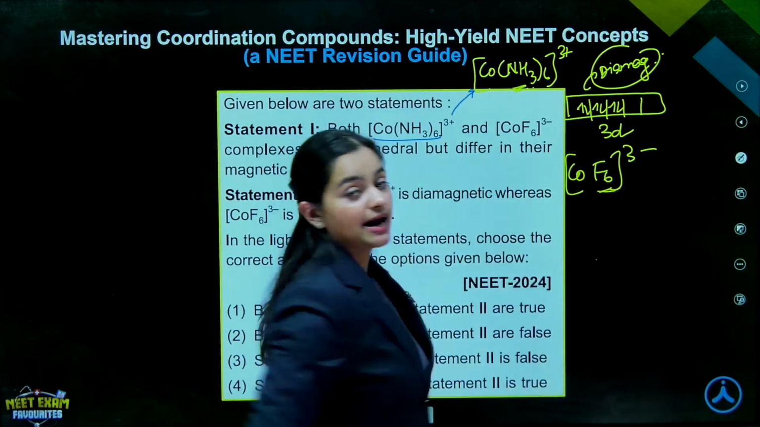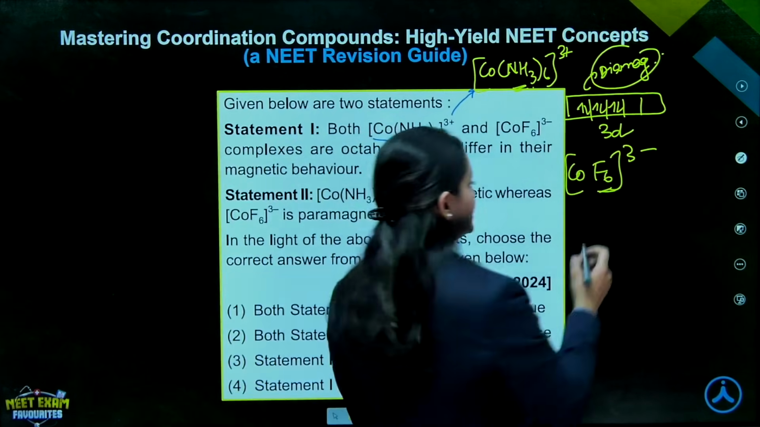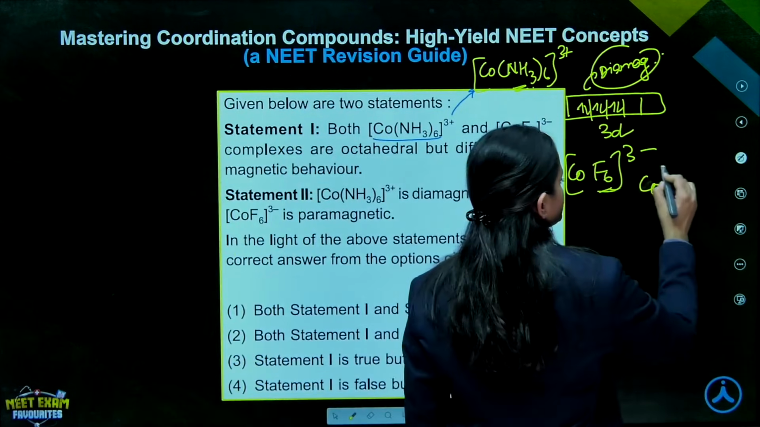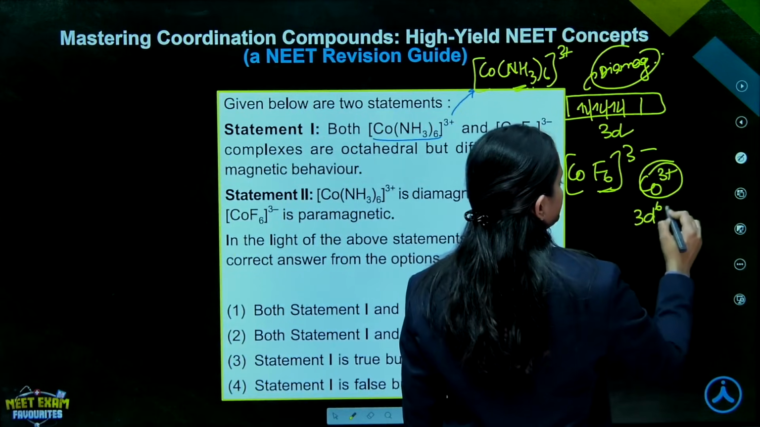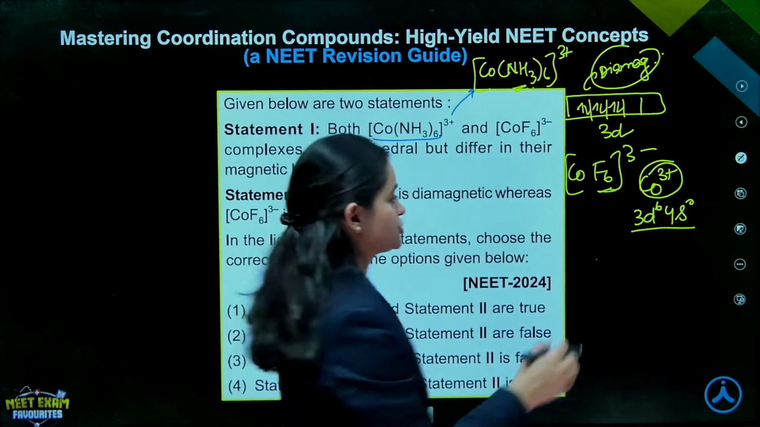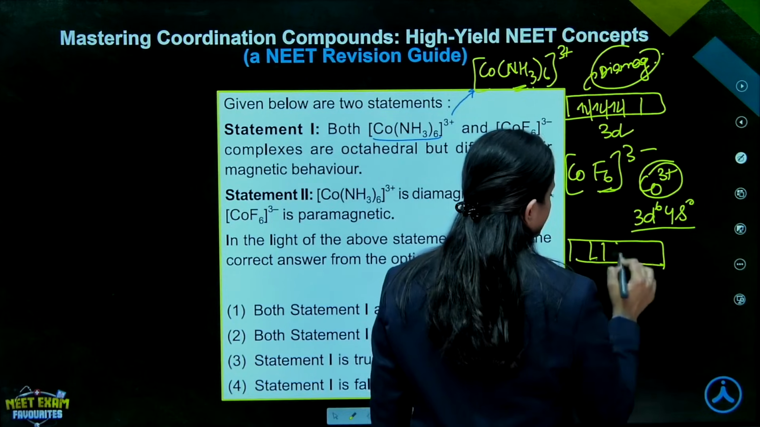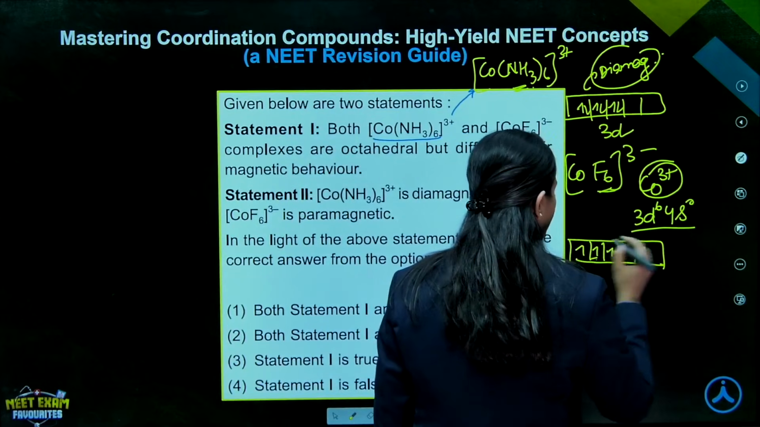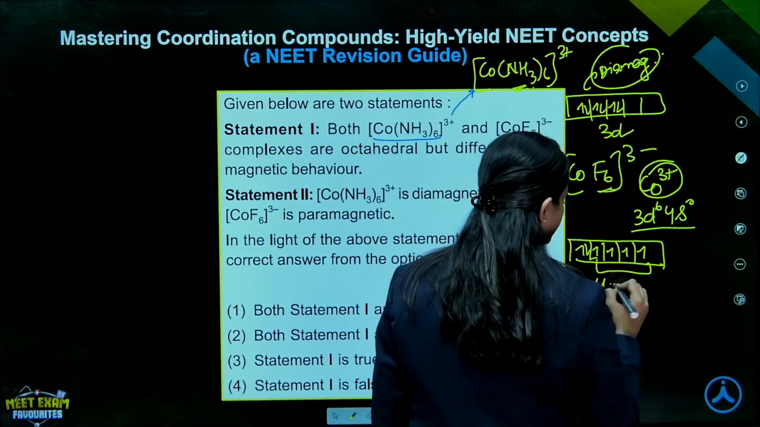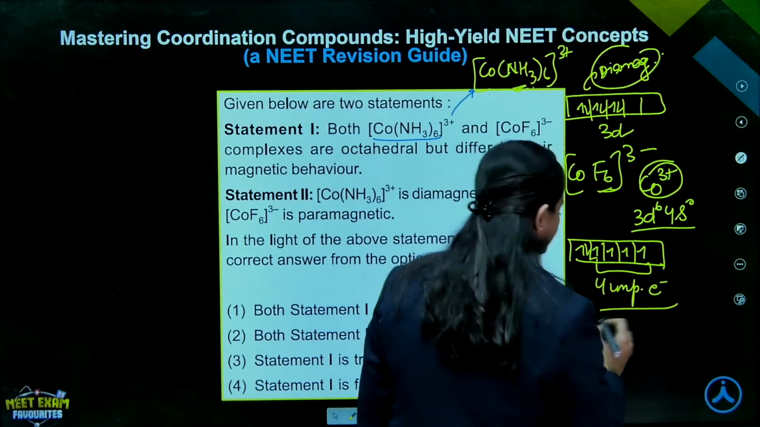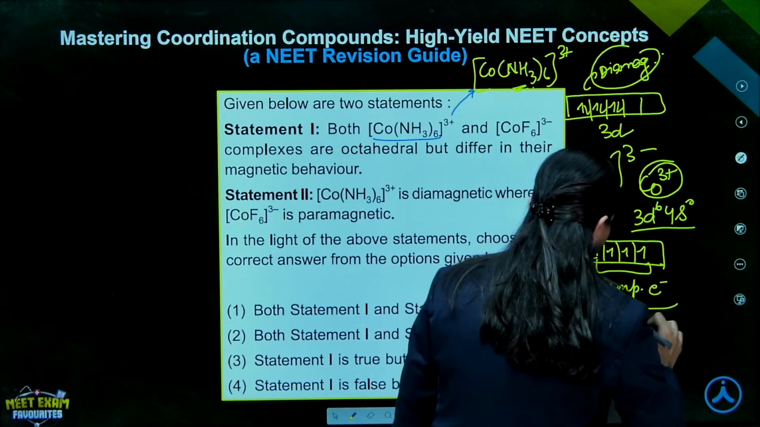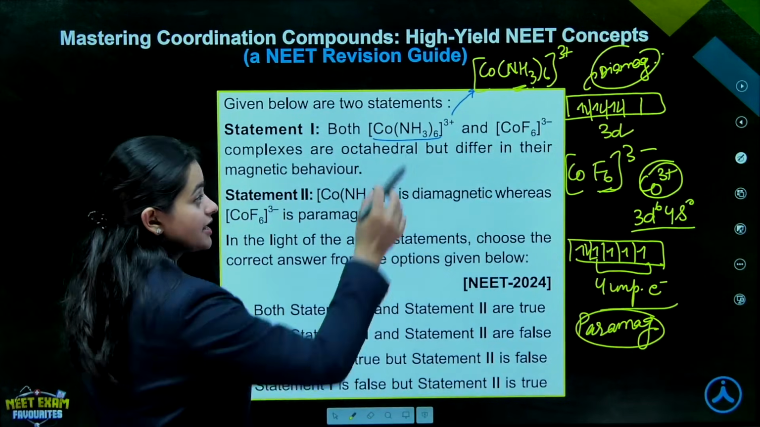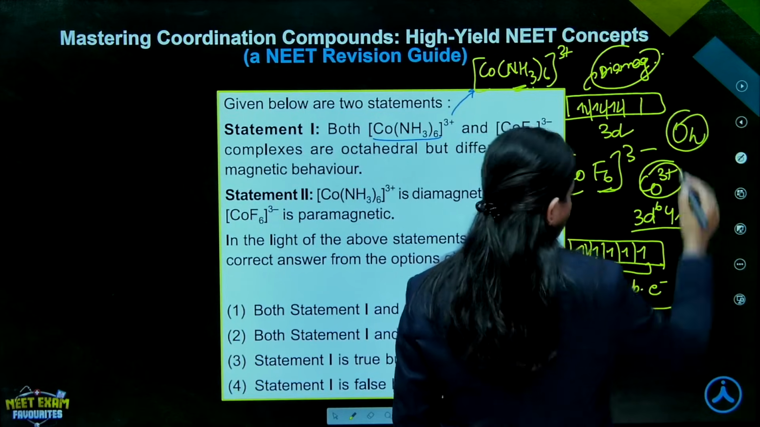[CoF6]3- की, this fluoride ion is what? A weak field ligand. Halogens are weak field ligands. So, this will also have 6 electrons, right? Cobalt is in +3 oxidation state. So, 3d6, 4s0 electronic configuration. Now, this ligand is unable to pair up the electrons. So, 1, 2, 3, 4, 5 and 6. 4 unpaired electrons is what we have. So, it will be a paramagnetic species, right? Both are complexes of cobalt, but one is diamagnetic and the other is paramagnetic, but both are octahedral geometry.